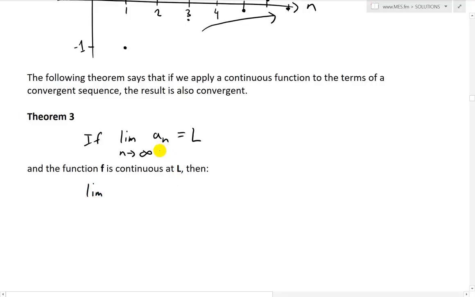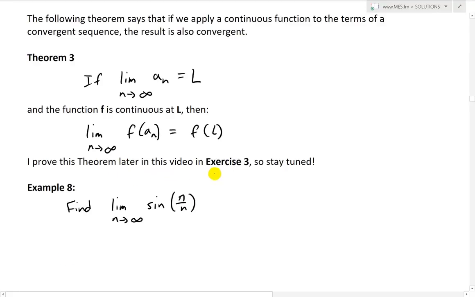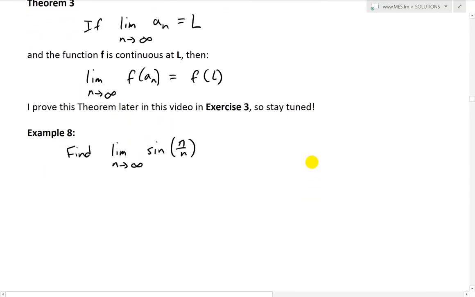the limit when we apply this function to the sequence, in other words, the limit as n approaches infinity of f of a_n, is just going to be f of L. The function is continuous, so we just plug that L inside. I prove this theorem later in this video in exercise 3, so stay tuned. Now let's look at another example that uses theorem 3, that's example 8.